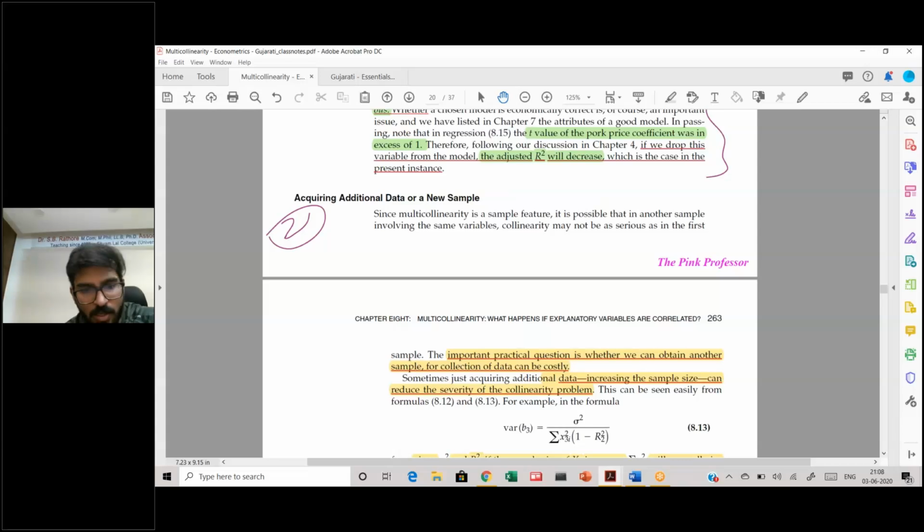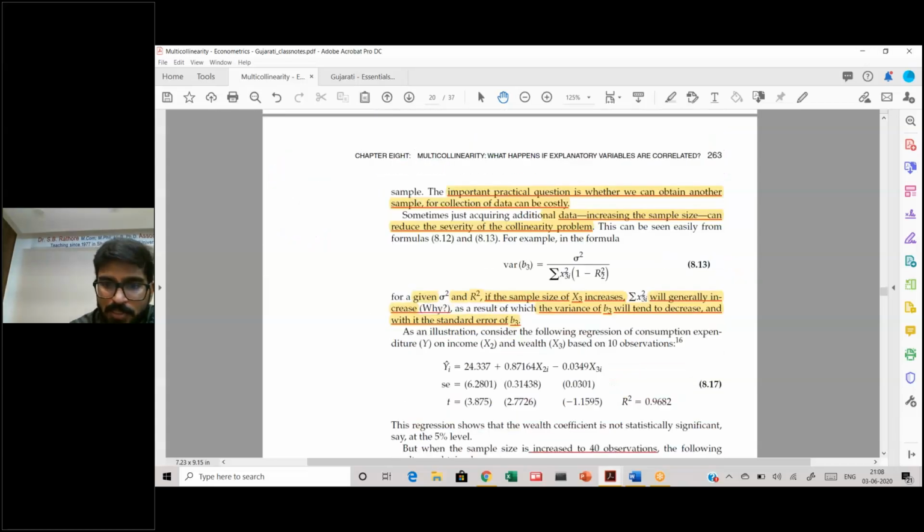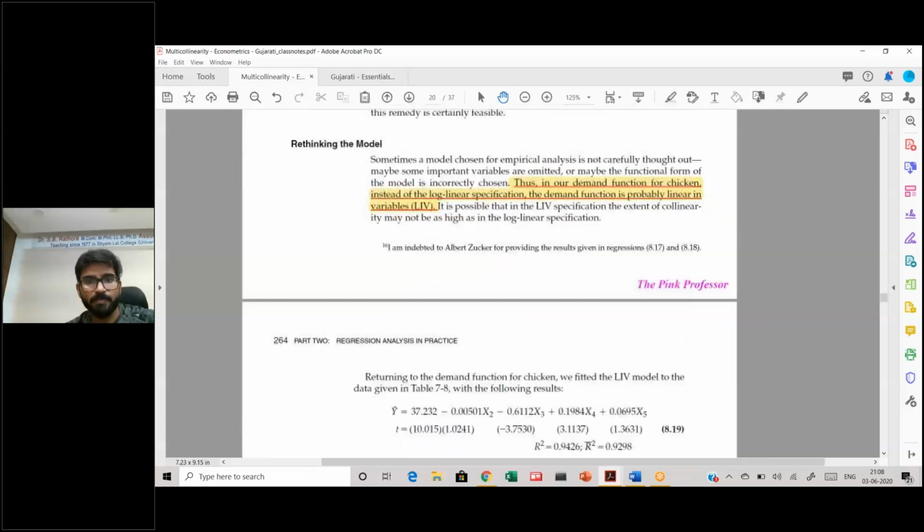How will it reduce? Because as your data increases, for a given level of sigma and r square, if your sample size of x3 increases, then this will increase, and if this increases, the variance of B3 will reduce. Rethinking the model: what you mean is change the functional form.